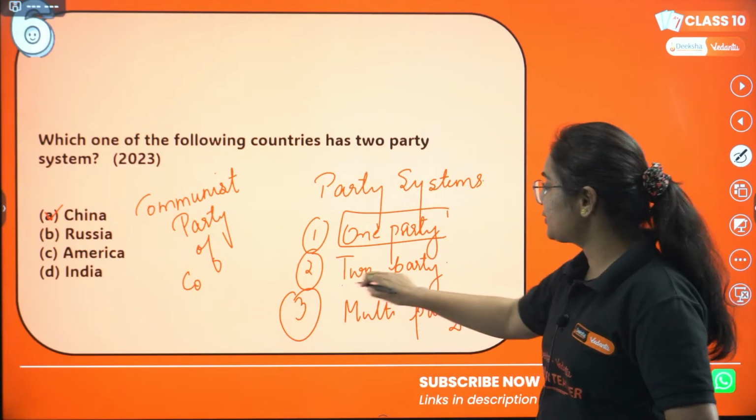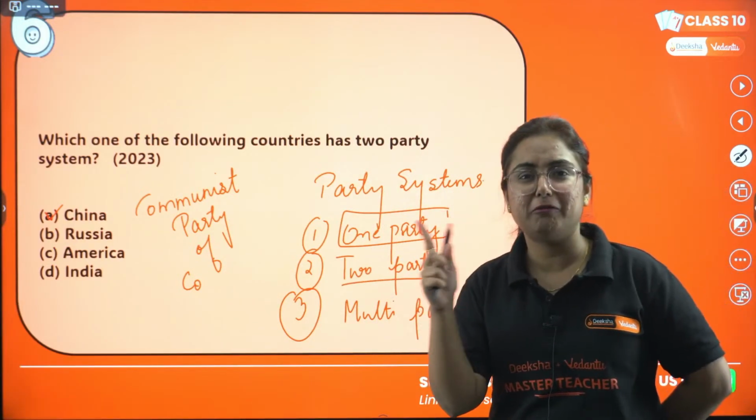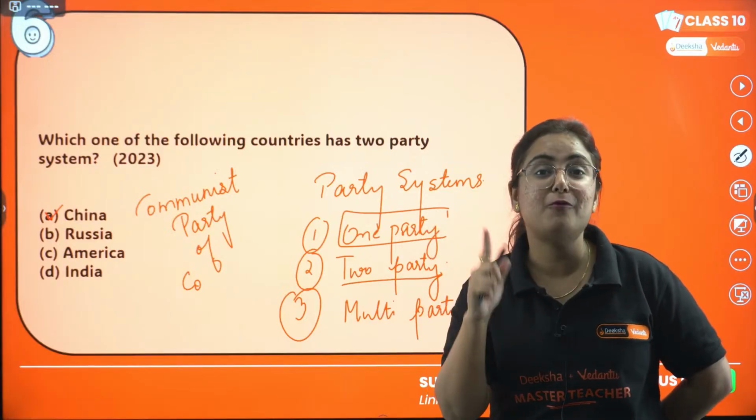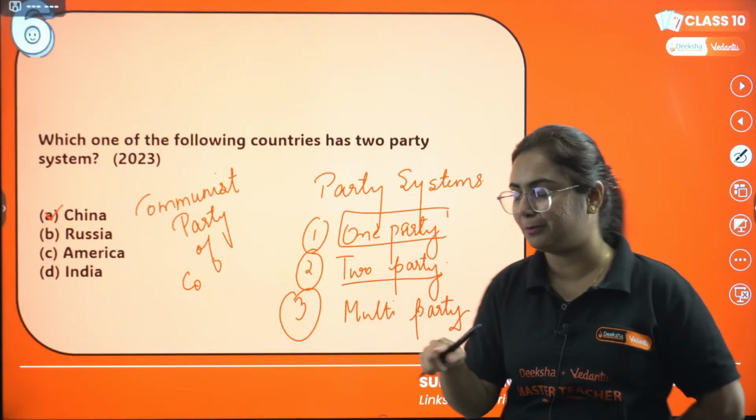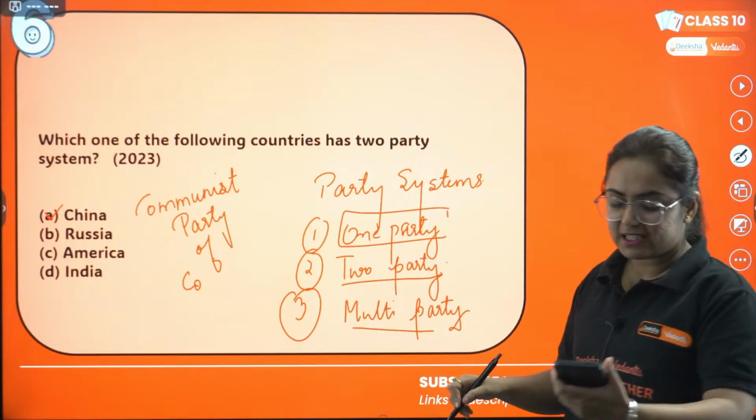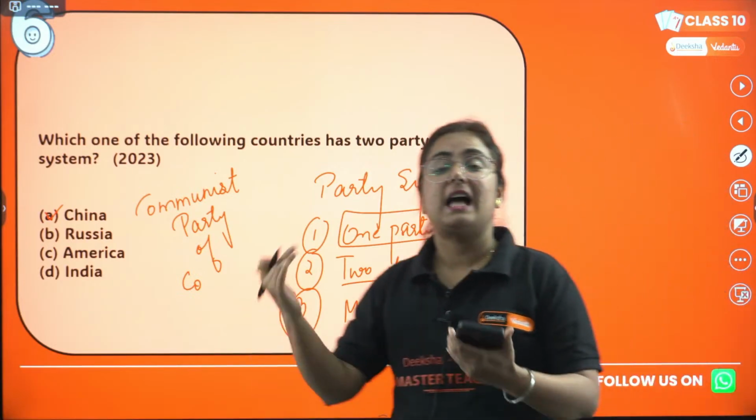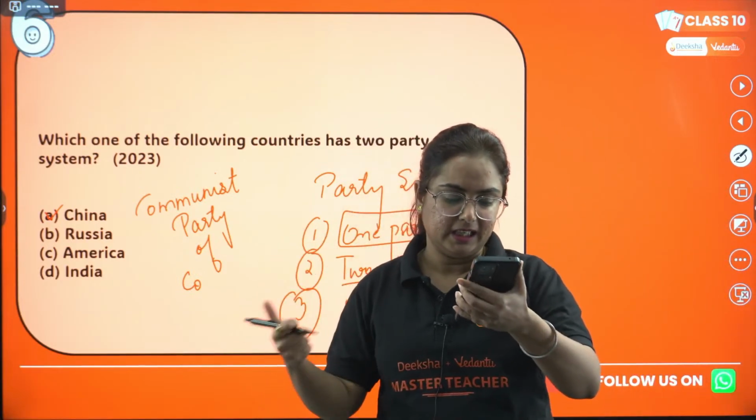The second one is the two-party system. I'm not going to reveal the examples because we have one more multiple choice question from the same. And the third one is the multi-party system, and that multi-party system exists in India.